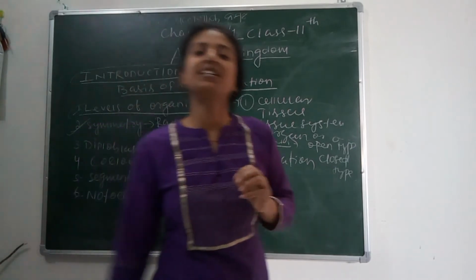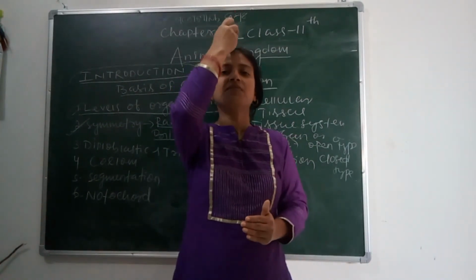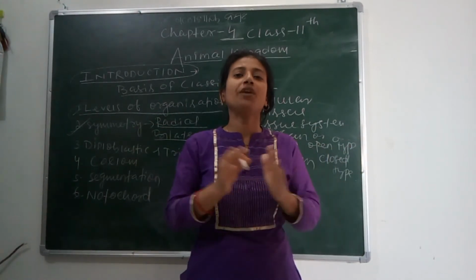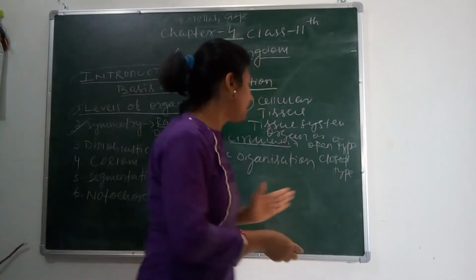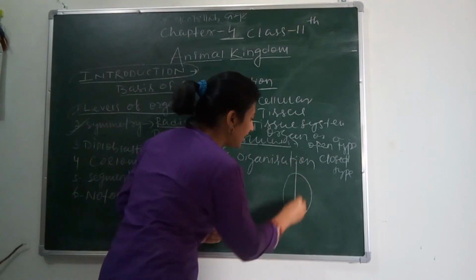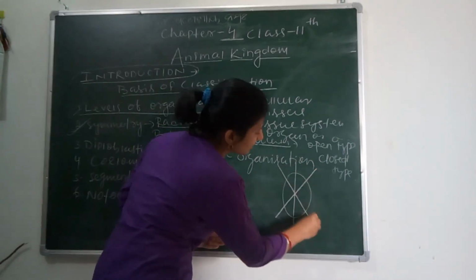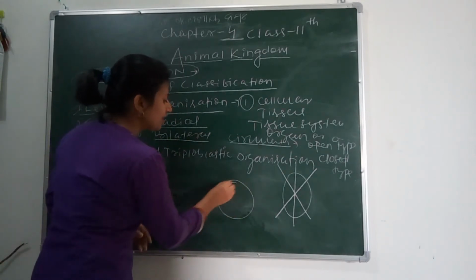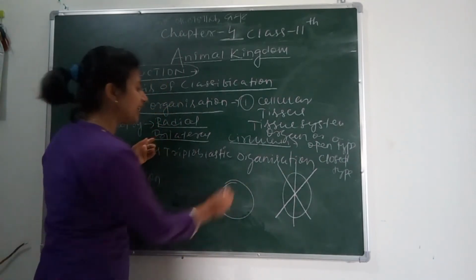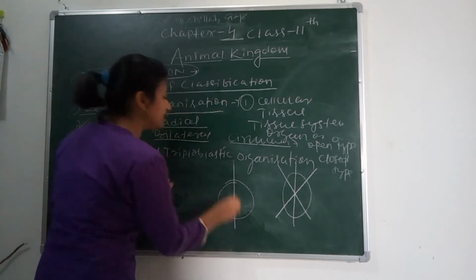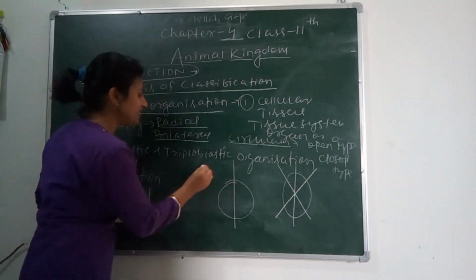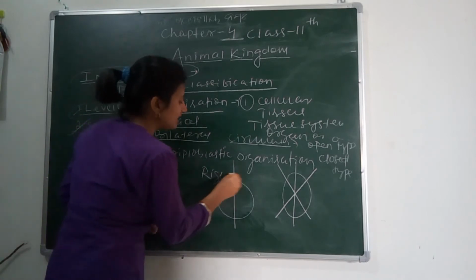In radial symmetry, if we cut the organism from any plane like this, then it divides into two equal halves. But in case of bilateral symmetry, if we cut the organism, it gives us left and right. This is right and this is left.